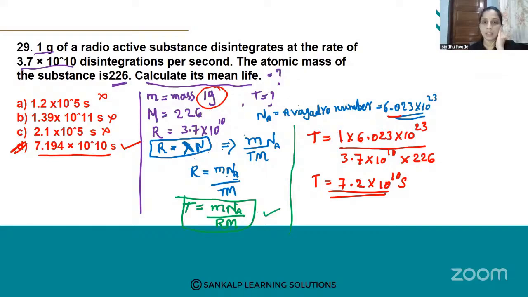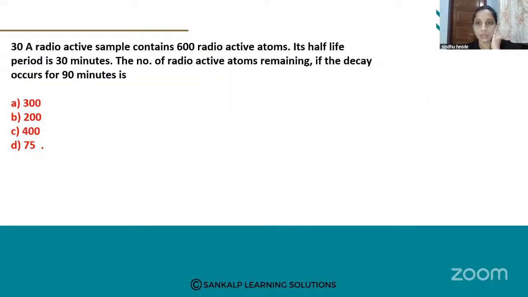Here you should remember the Avogadro number, that is 6.023 into 10 raised to 23. It is not given in your question. You have to remember this and substitute. Constant values are sometimes not given in questions, and you have to remember them and put them in. If you don't know the Avogadro number constant, even if you know the formula, you cannot calculate and write the answer. So you should remember all the formulas and all the constant values always.